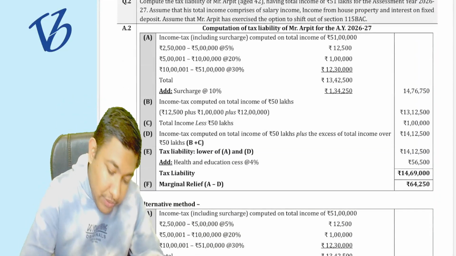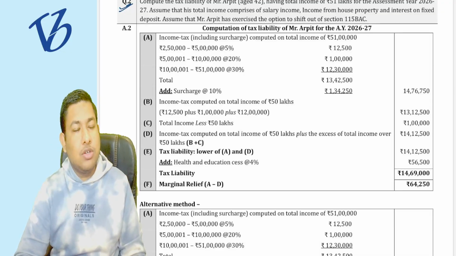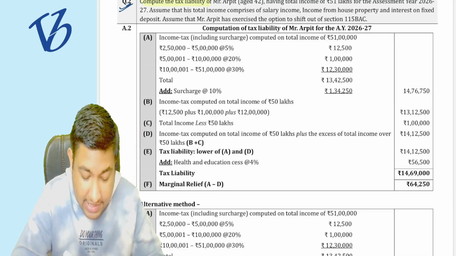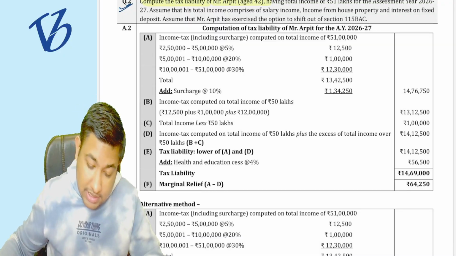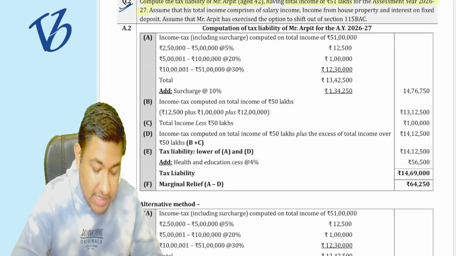Yes. Coming to question number two, which is an interesting question. It is based on the concept of marginal relief. Now you have to compute the tax liability of Mr. Arpit, who is of age 42 years, having the total income of 51 lakh rupees for the assessment year 26-27.